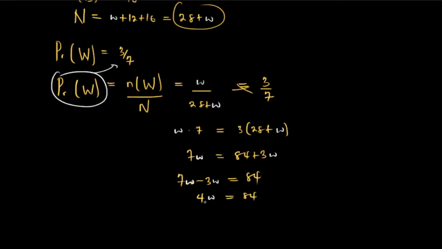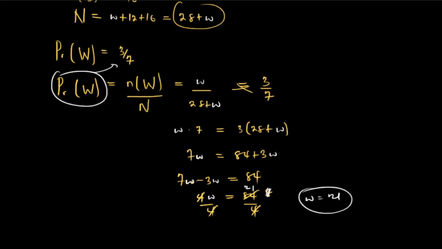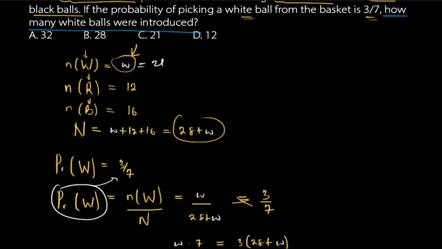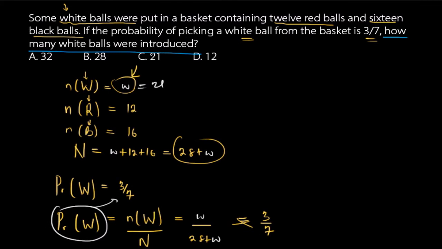To find W, I have to divide both sides by 4. So 4 in 84 is 21, since 4 in 8 is 2 and 4 in 4 is 1. So W equals 21. The number of white balls is 21, which is what the question demands we find. It says how many white balls were introduced, and that is 21. So that completes the problem.